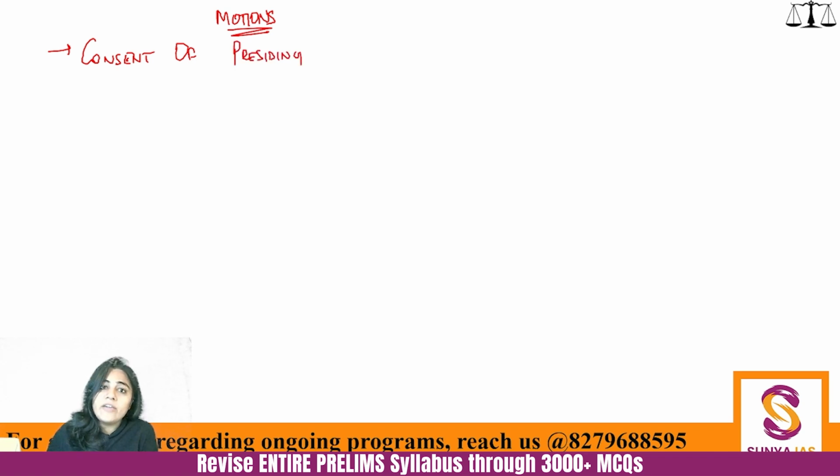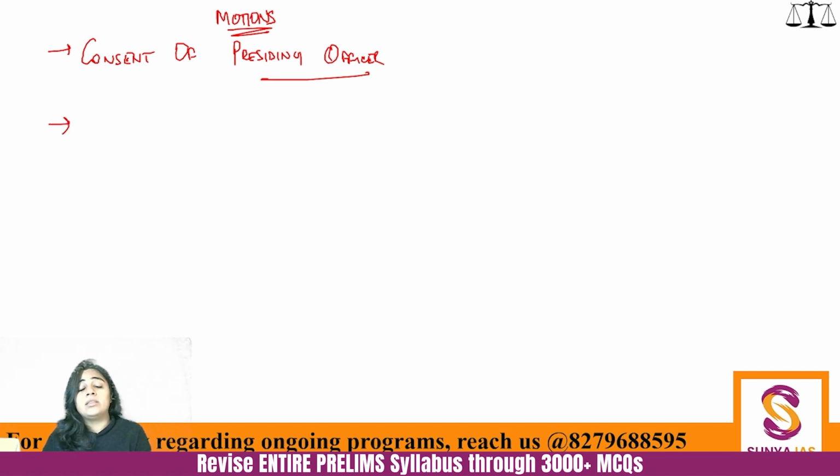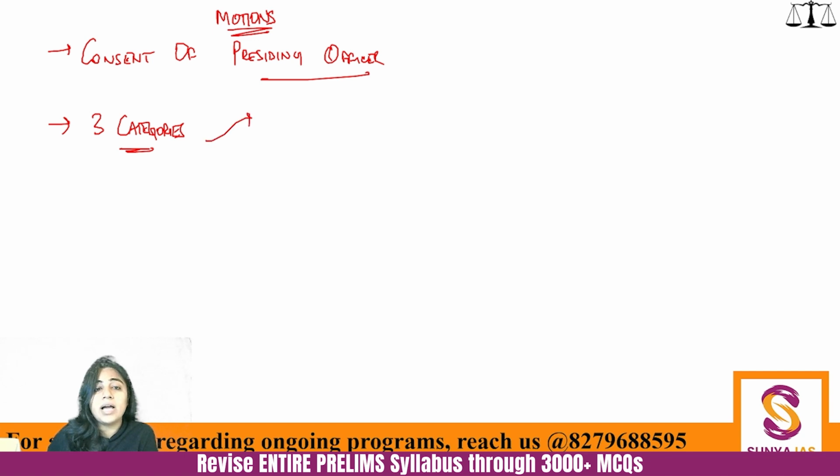Here is the fact that the motions will be accepted only by the consent of the presiding officer. Okay, so let's say you want to discuss women's safety in the country. If the presiding officer has not accepted your motion that you have presented, then your motion will not be discussed. And that is why the presiding officer has such an important role in the Indian Parliament. Overall, there are three categories of motions, three types of motions, and questions can be asked on this.